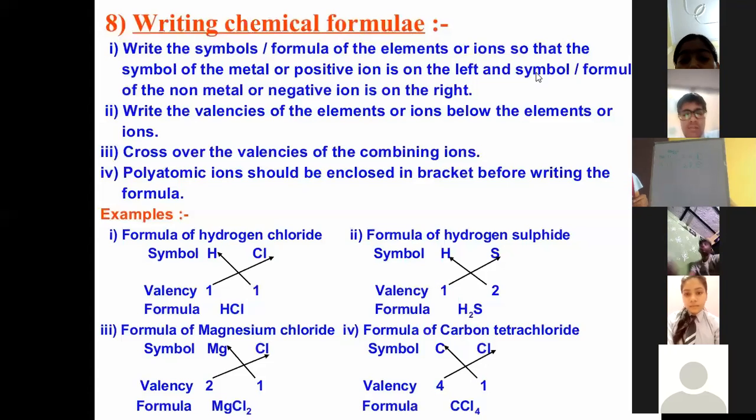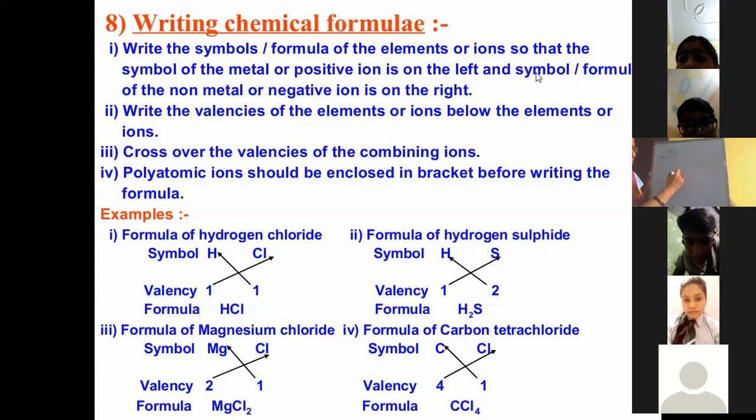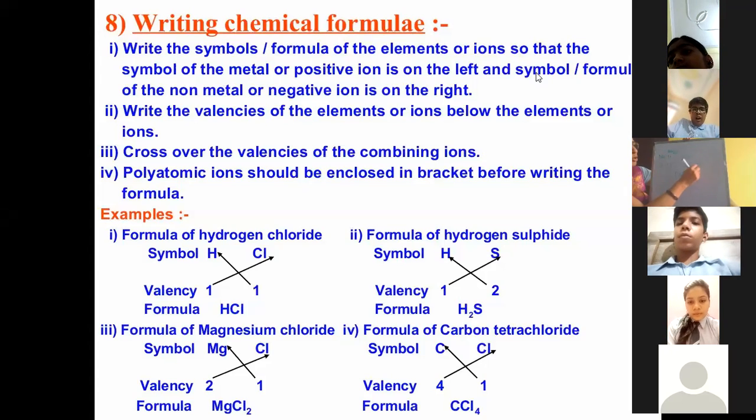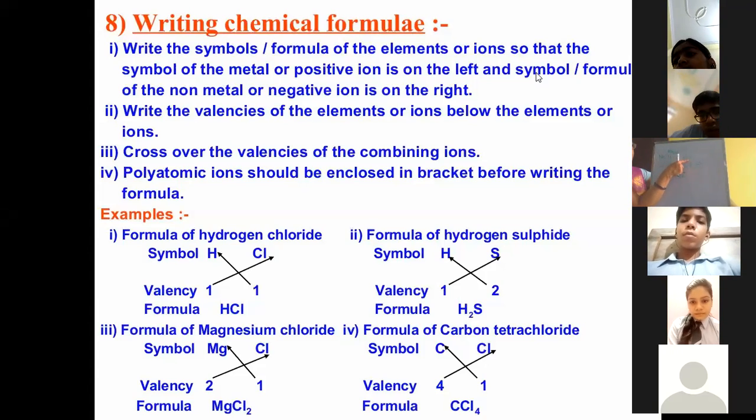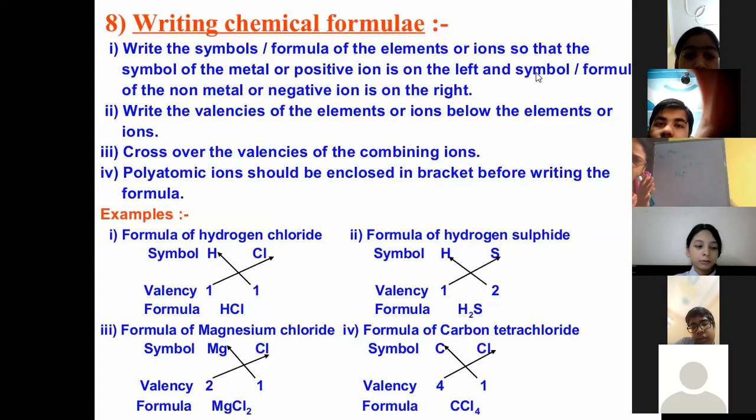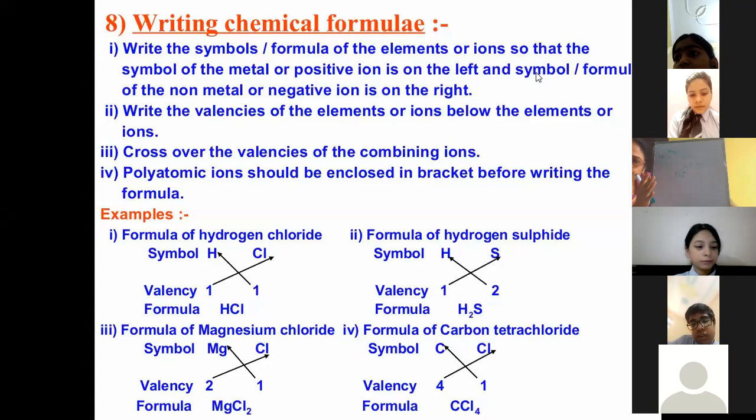It will donate. And once it donates the electron to the chlorine, it will attain a charge and become positively charged. When we write down the molecular formula, I will write it like this: Na plus, because it has already given the electron to chlorine. How many electrons are present in the last shell now? 8. So now it is stable. Yes or no? Yes, ma'am.